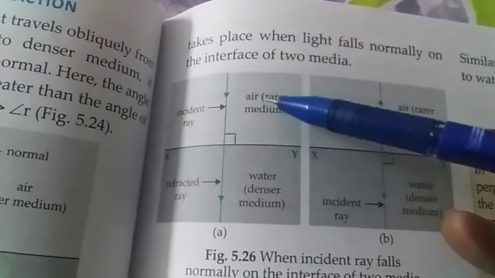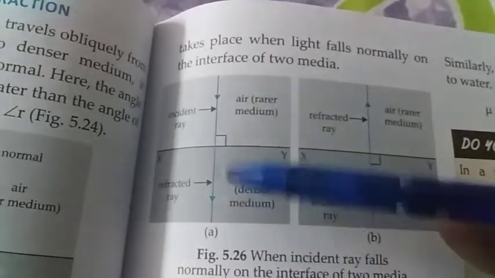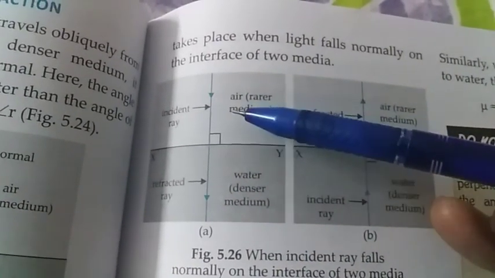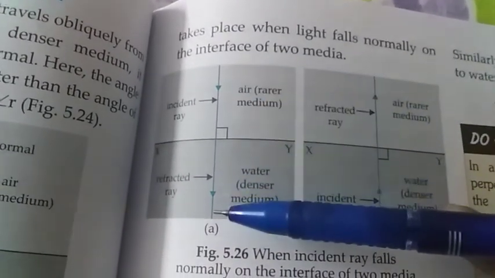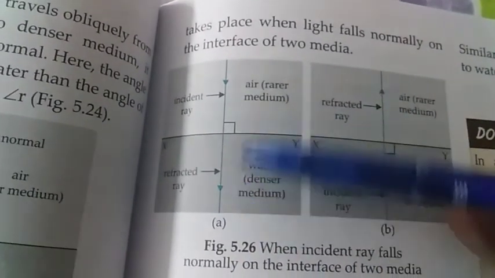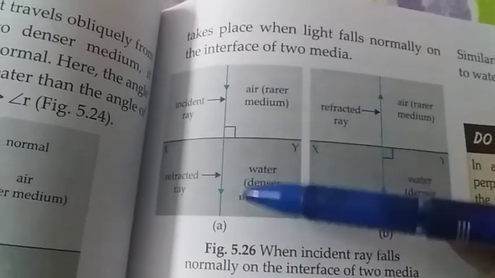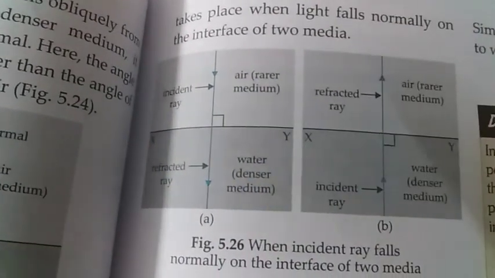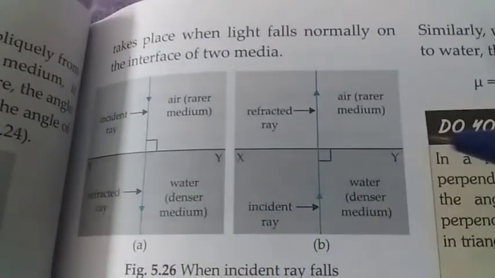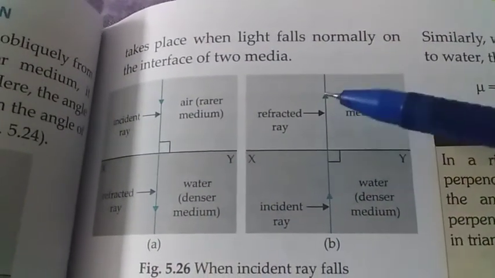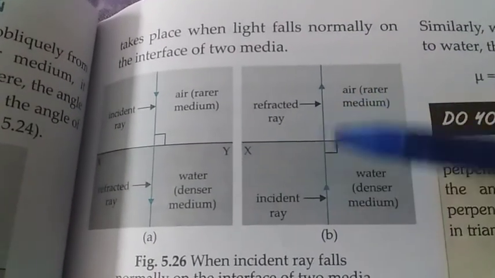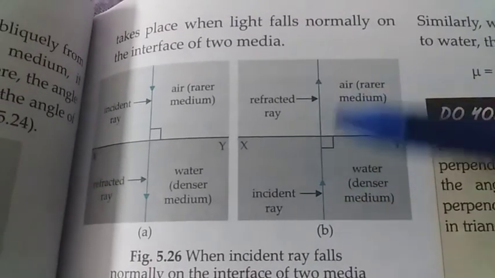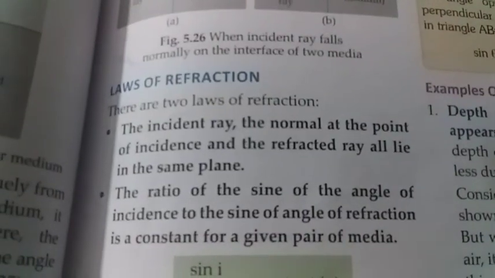So when a light falls normally at 90 degree angle, what happens? It goes undeviated, straight, no deviation is there. So there is no refraction taking place here. Angle of incidence and angle of refraction are 0 here. In both the cases, whether the ray is traveling from rarer to denser medium or from denser to rarer medium, if it is falling normally or making an angle of 90 degree, then it goes undeviated and no refraction is taking place here. Now what are the laws of refraction?